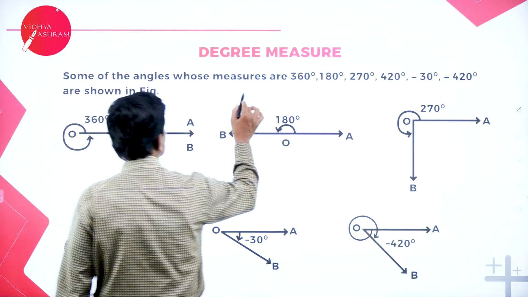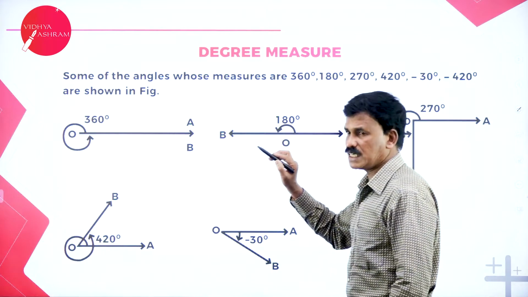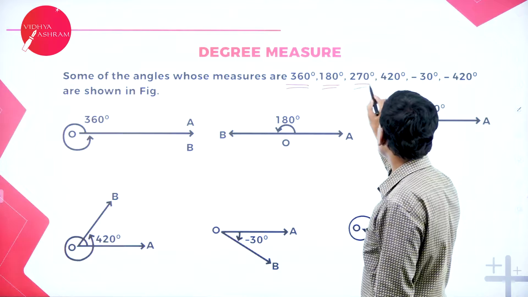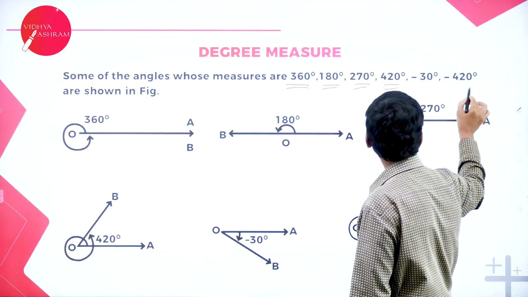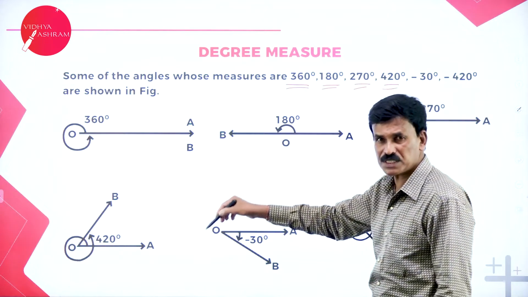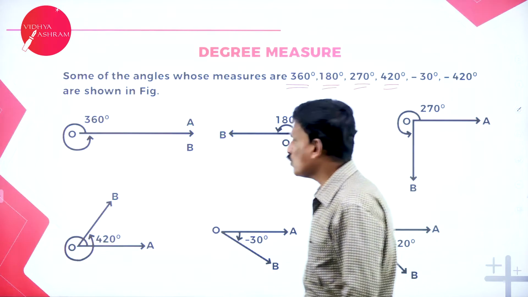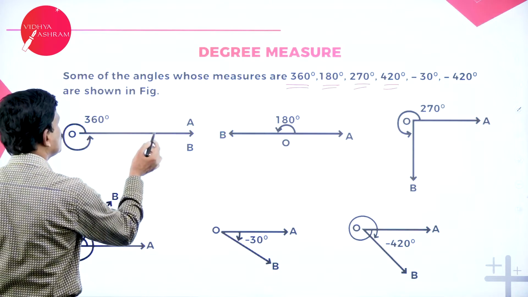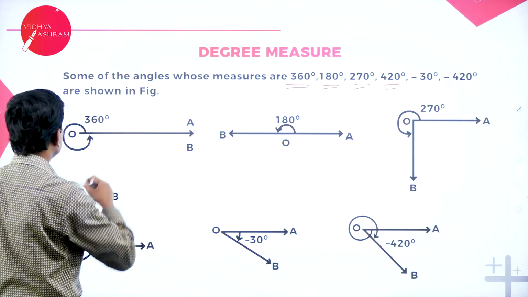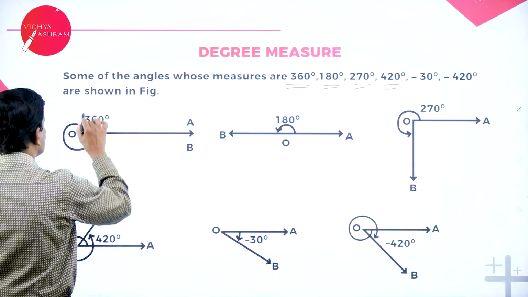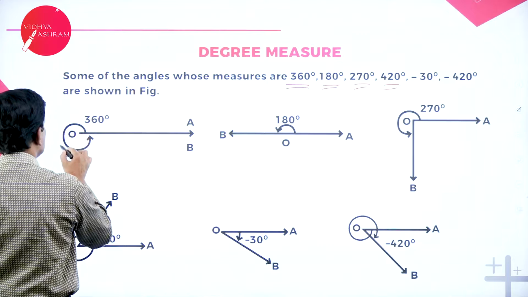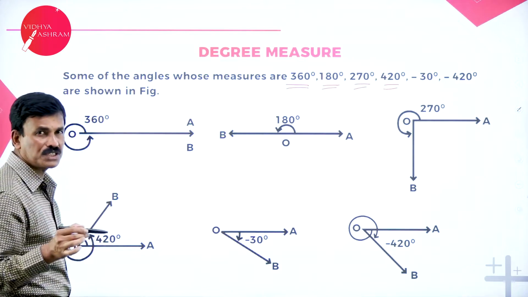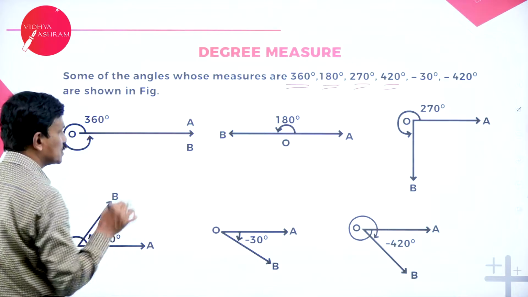Some of the standard angles are, for example, 360 degrees, 180 degrees, 270, 420, minus 30. 420 can be represented in the diagram like this. Now, how to represent 360 degrees? This is called 360 degrees. Complete one circle. So, that is 360 degrees. From the starting point 0 to the same point, that one complete rotation will give 360 degrees.